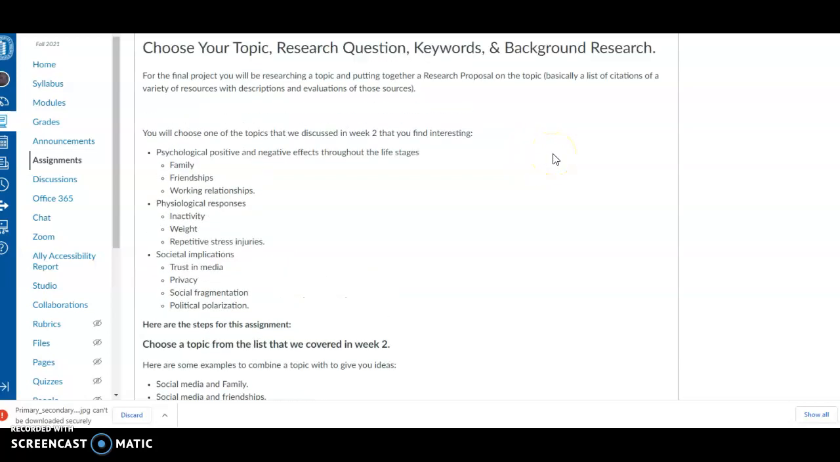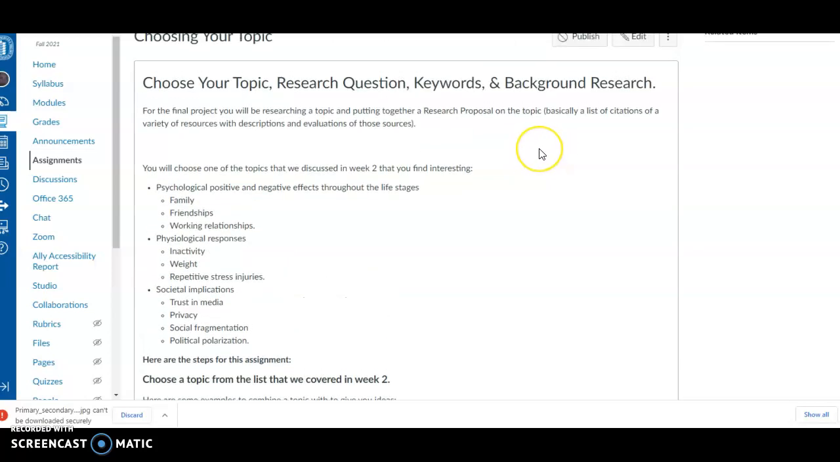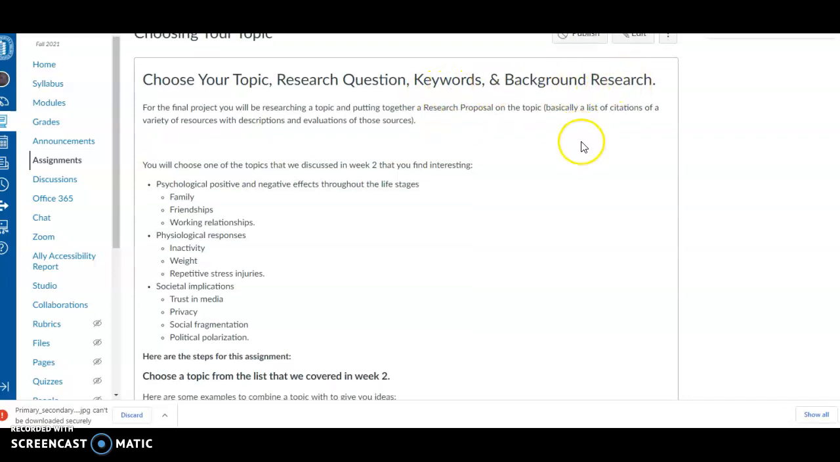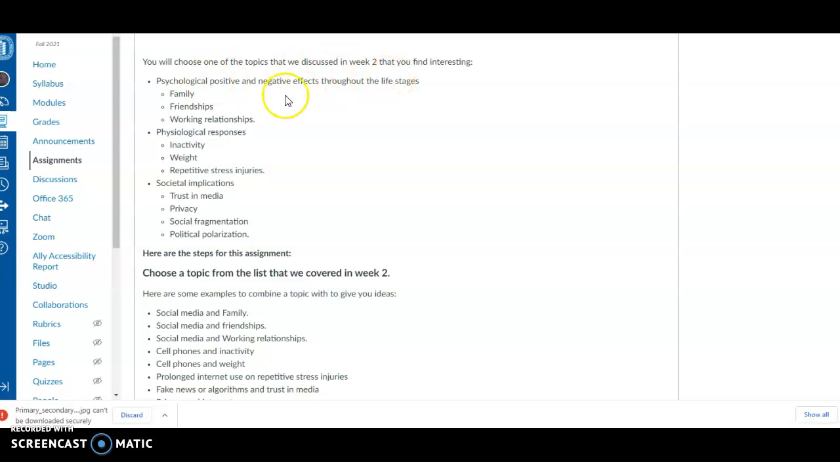Hello everyone, here's a quick little overview of the assignment for this week. As you can see, you're going to be choosing your topic, developing your research question, finding keywords, and doing your background research. So here is the list of topics that you can choose from, mostly from week 2.